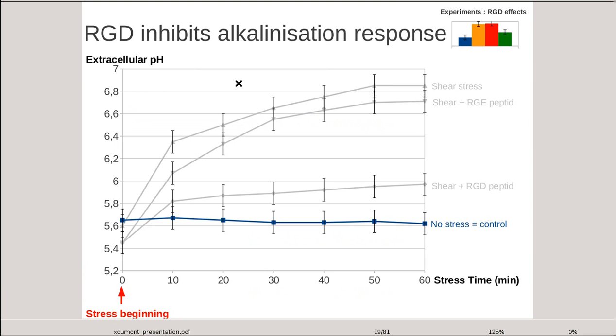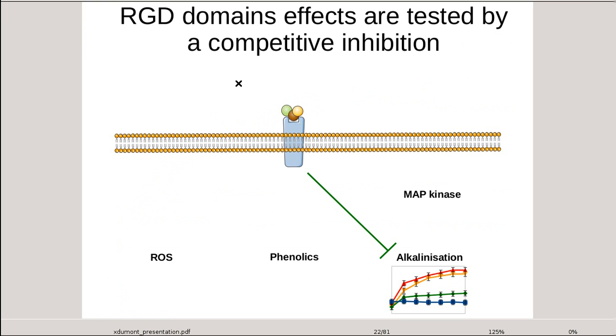We will first study alkalinization, since it is a classical response to stress. Here we have the evolution of pH with time. Without stress, which I repeat is the control test, we observe a constant level of pH around 5.7. With continuous stress only, we have a quick and significant increase of pH, which stabilizes around near neutral pH. With shear stress and RGD peptides, we have a moderate increase of pH, stabilizing around 5.9. Stress plus RGE gives an important increase of pH, similar to the stress-only situation.